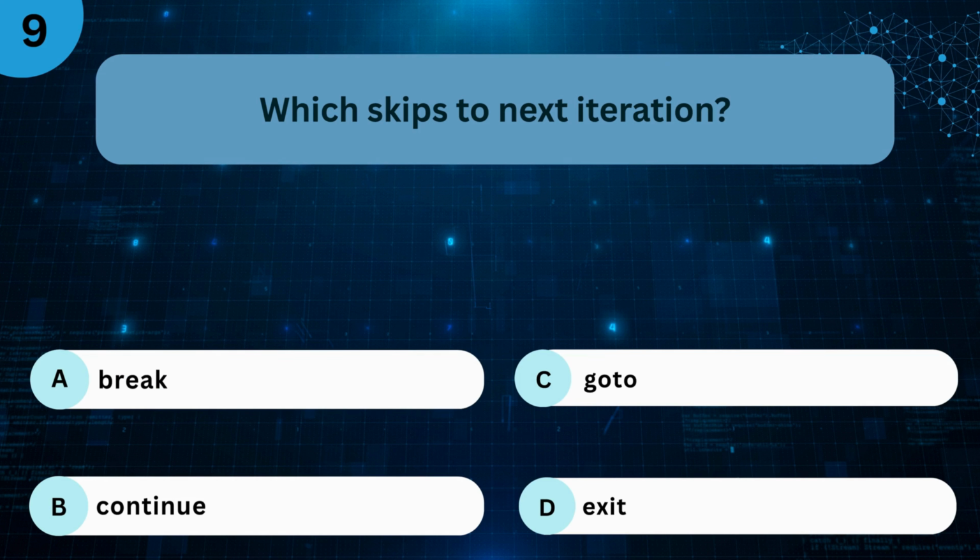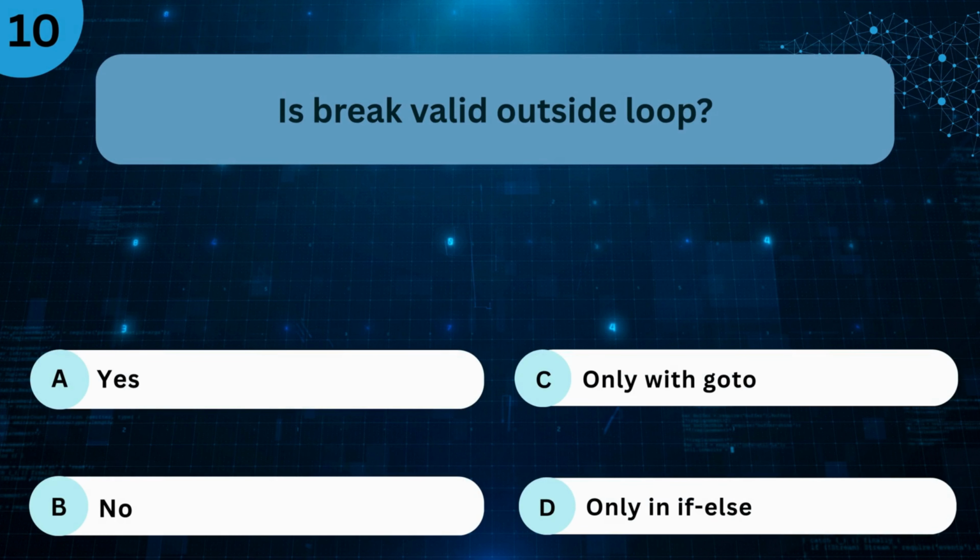A. Break. B. Continue. C. Go to. D. Exit. The right answer is B. Continue. Is break valid outside loop?